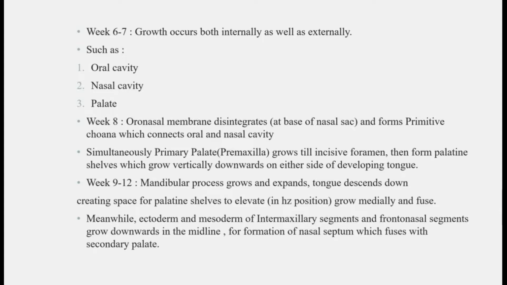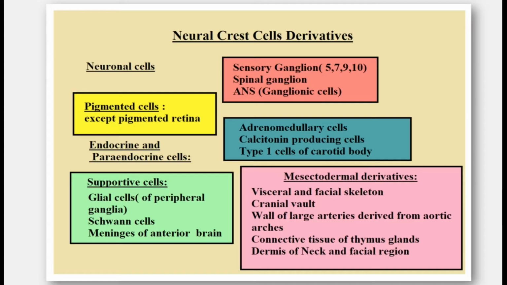As in the previous video, I told you we will discuss the neural crest derivatives. Neural crest derivatives have 5 types of cells: neuronal cells, pigmented cells, endocrine and paraendocrine cells, supportive cells, and mesoectodermal derivatives. Neuronal cells have sensory ganglia 5, 7, 9 and 10, spinal ganglia, ANS and ganglionic cells.